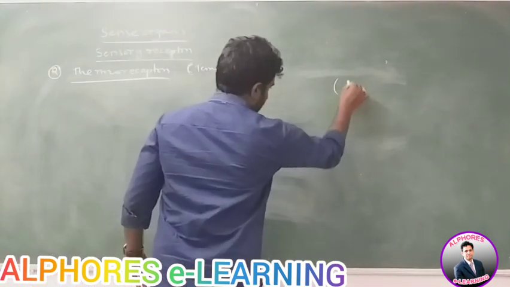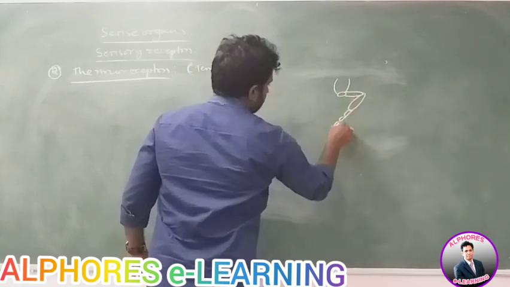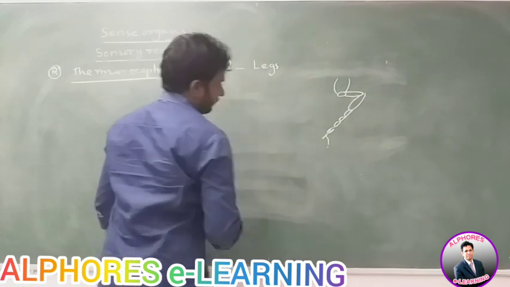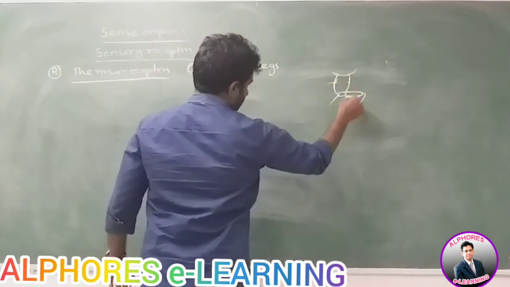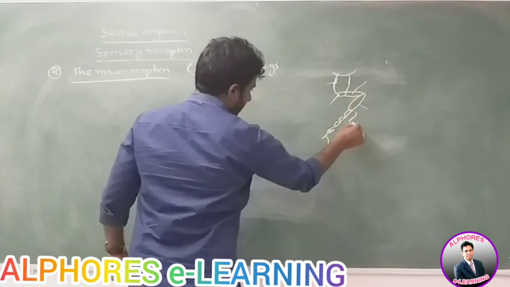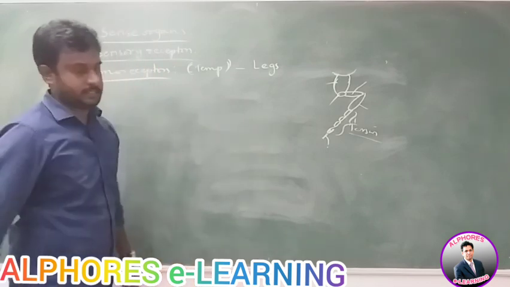We already discussed the structure of the leg of cockroach. It consists of five segments called coxa, trochanter, femur, tibia, and tarsus. The fifth segment is called tarsus.